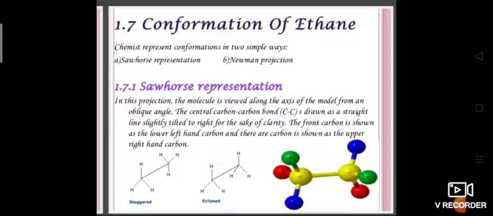That shows 3 bonds inclined to an angle of 120 degrees each. So Sawhorse projections of eclipsed and staggered formations are given here. This is the Sawhorse projection for eclipsed and staggered conformation of ethane. You have to draw the structure for Sawhorse projection of ethane.